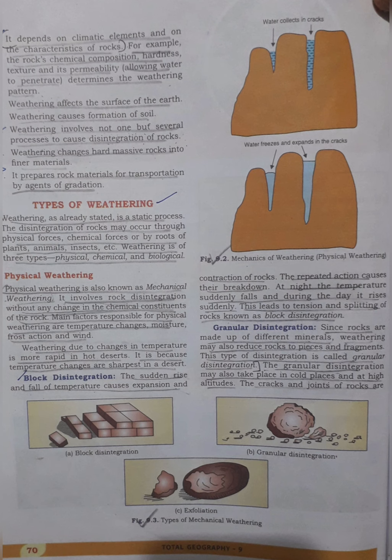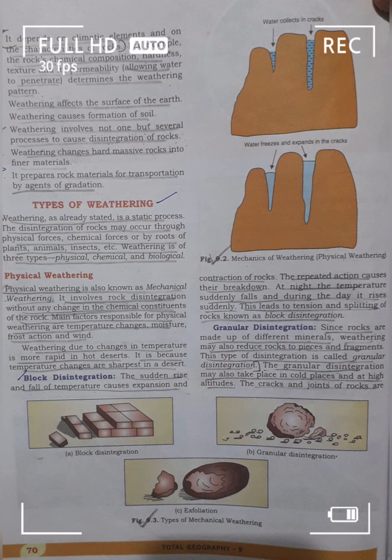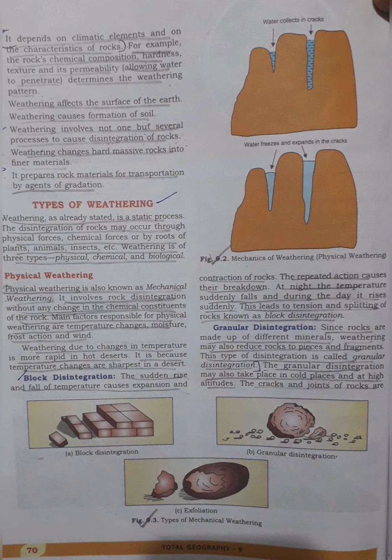Physical weathering. Physical weathering is also known as mechanical weathering. It involves rock disintegration without any change in the chemical constituents of the rock. Main factors responsible for physical weathering are temperature changes, moisture, frost action, and wind. Weathering due to changes in temperature is more rapid in hot deserts. It is because temperature changes are sharpest in the desert.